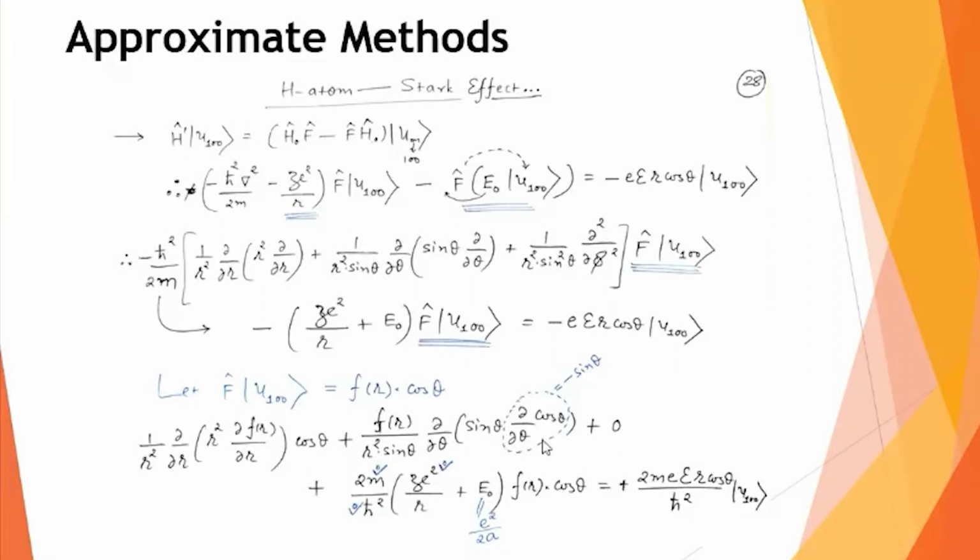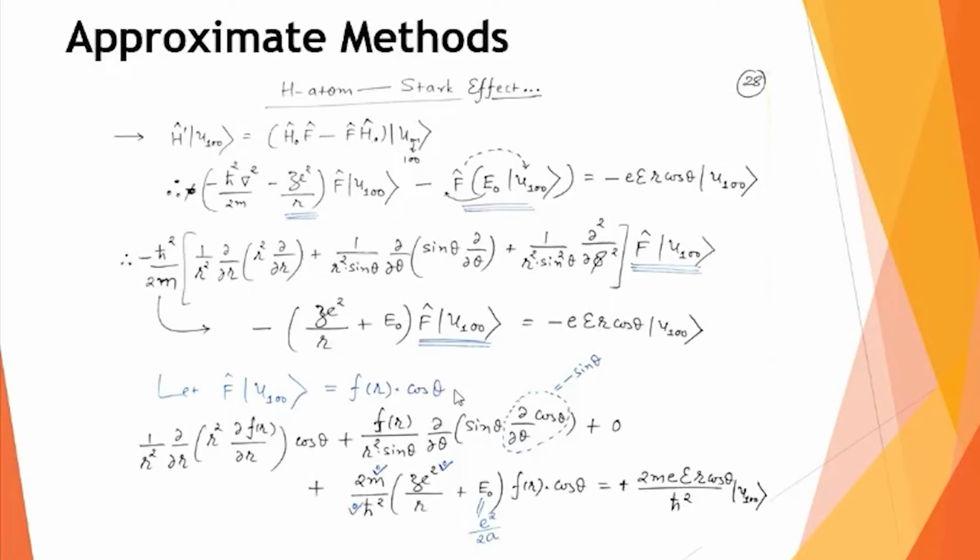Now look at the second term. In the second term, this del by del theta operates on cos theta and gives me minus sin theta. So this minus I will write in front. There is already a sin theta, so I can now have sin square theta. And this sin square theta term will again be differentiated with respect to theta, and you know that whenever sin square theta is differentiated, it gives you 2 sin theta cos theta.